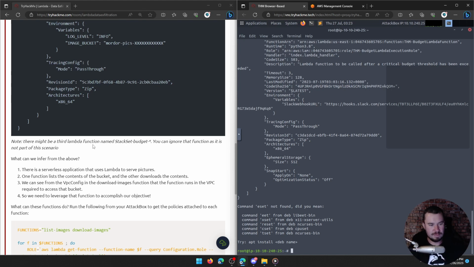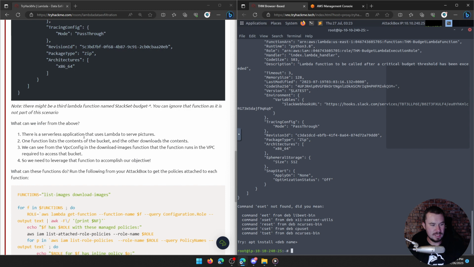So what can we infer from the above? There is a serverless application that uses Lambda to serve pictures. We got that. One function lists the contents of the bucket and the other downloads the contents. We can see from the VPC config and the download images function that the function runs in the VPC required to access that bucket.